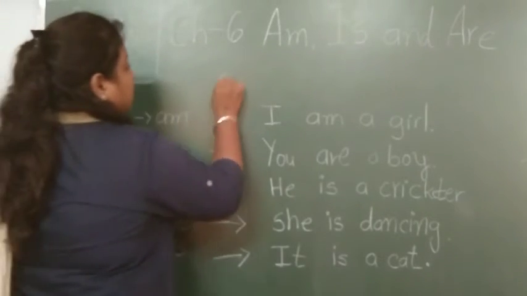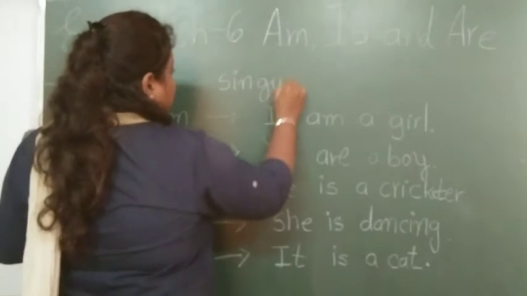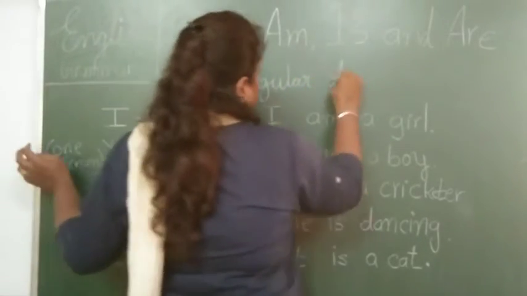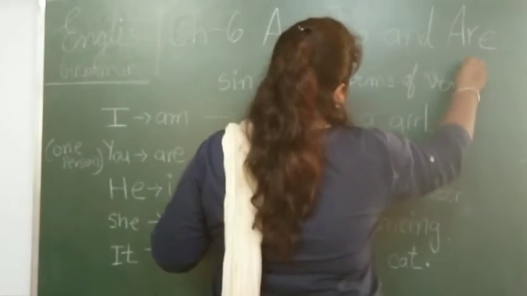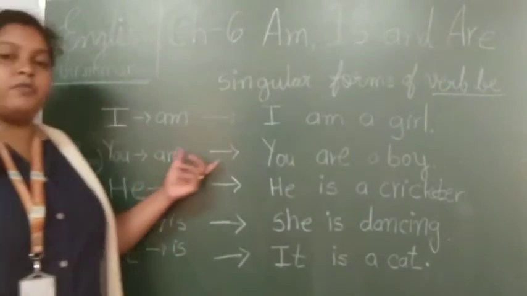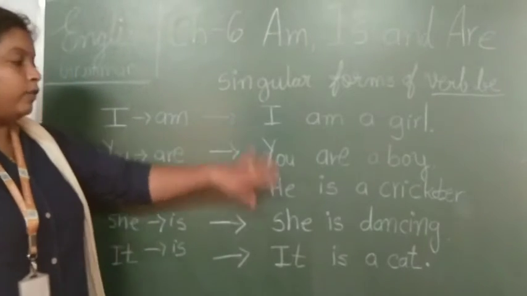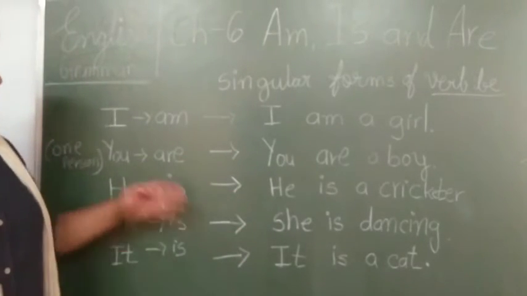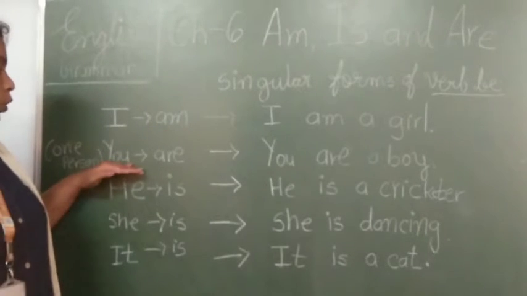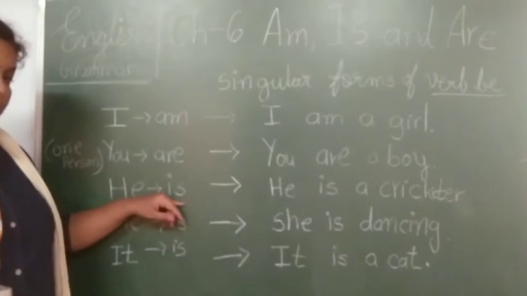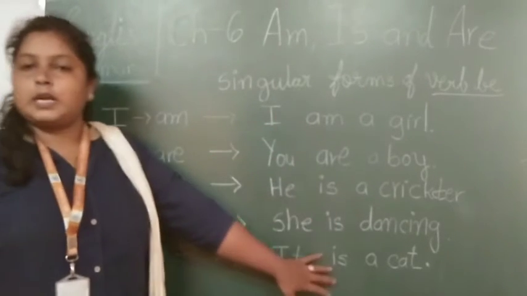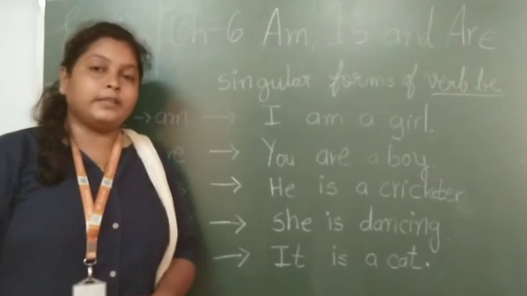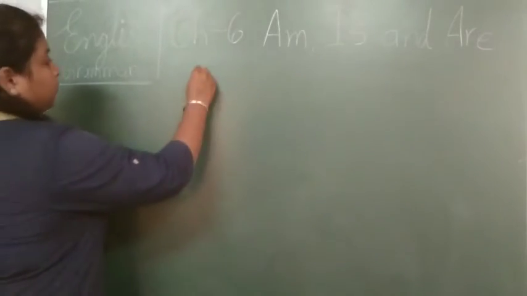Yes. What have we done? Singular forms of verb be. Right? We have seen the be verb, that means the helping verb, linking verb you can say. Once again I will revise that. I am, you are, he is, she is, it is. And the examples are in front of you; you all have to read this. Okay. Let's see now the plural.